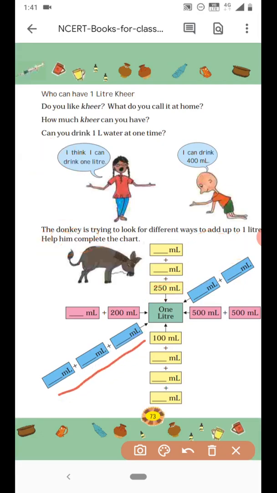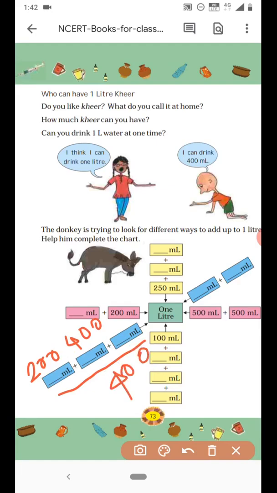Okay, now let us start with 200. Okay, 100 ml plus 400 ml. How much is that? 200 plus 400 is 600. So how much more we need to get 1000? Again one more 400. So this box will have 400 again. So 200 plus 400 plus 400.